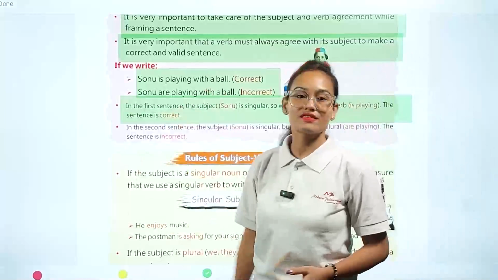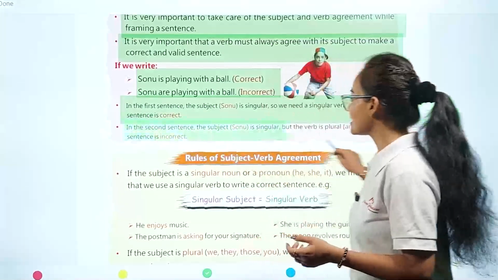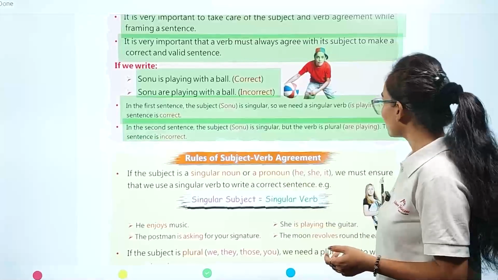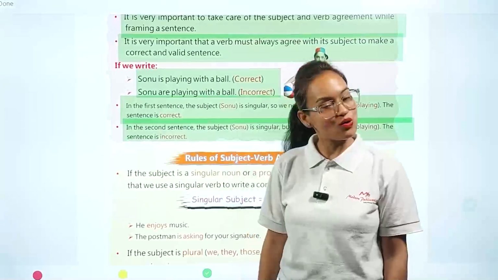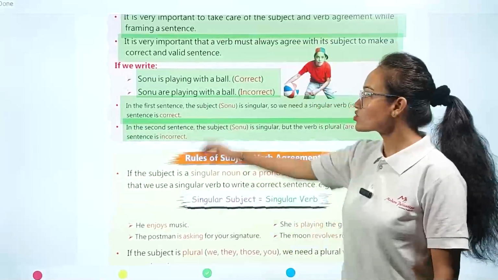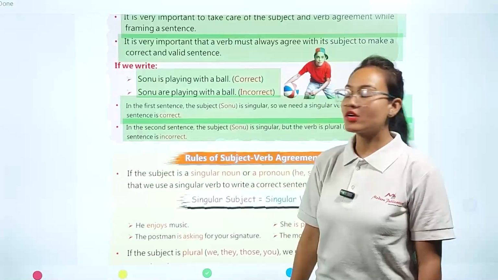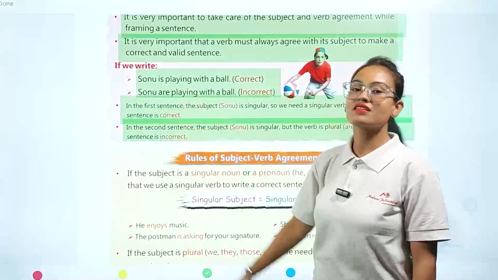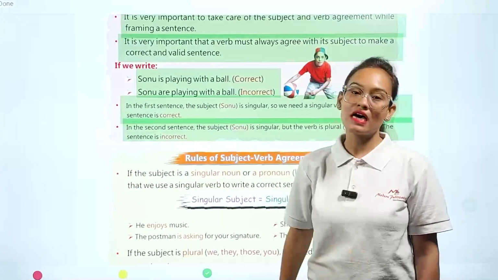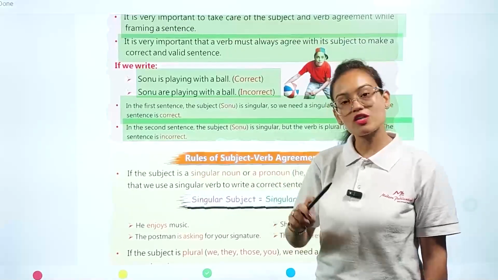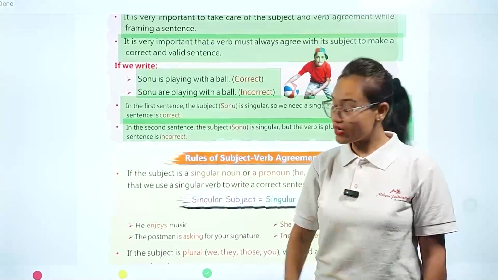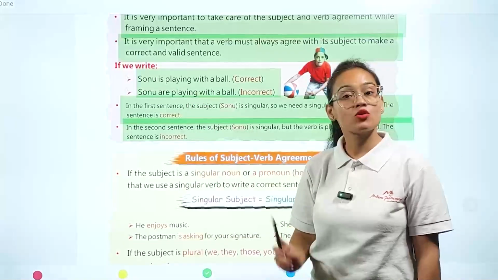The sentence is correct. In the second sentence, the subject Sonu is singular, but the verb is plural, are playing. The sentence is incorrect. So you can clearly see what is wrong with this second sentence, because this sentence is talking about a singular noun. We are not talking about the plural form of a noun or pronoun. Here we are talking about singular form. So in singular form we are going to use is, not are.